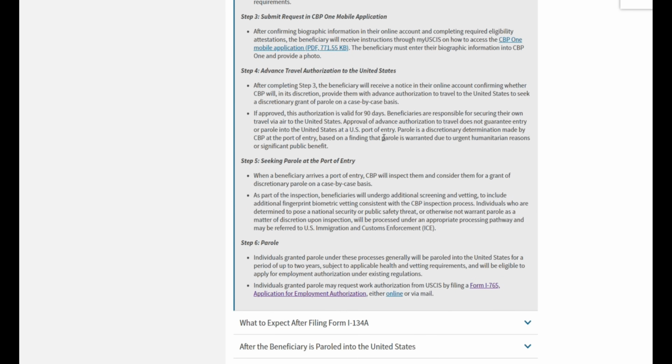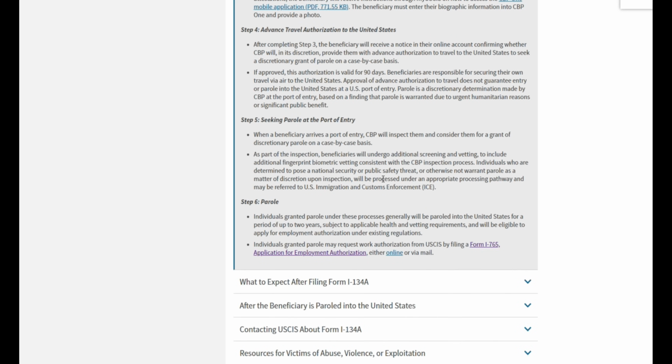Once they do, they will be inspected at a U.S. port of entry. There will be additional things done during this inspection, such as collecting fingerprints, additional questions, to make sure that the person coming into the United States is safe.